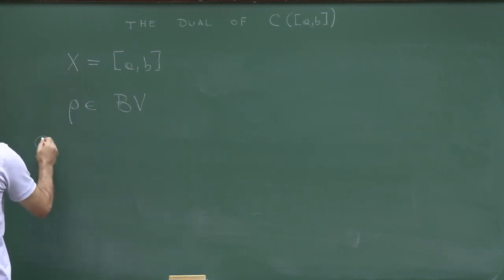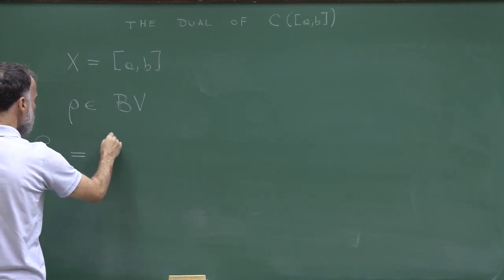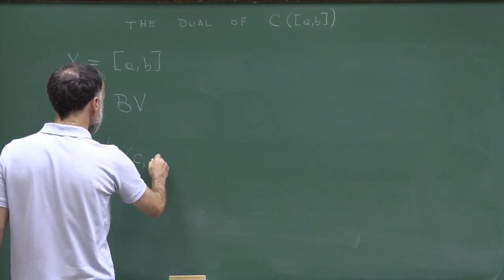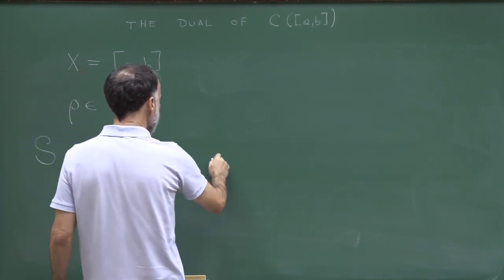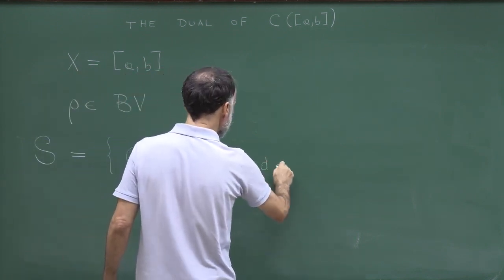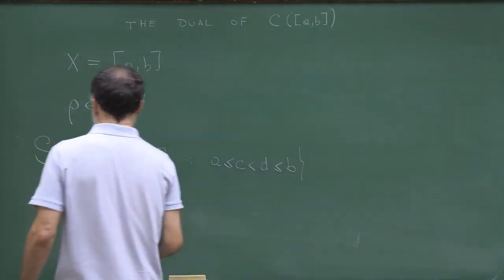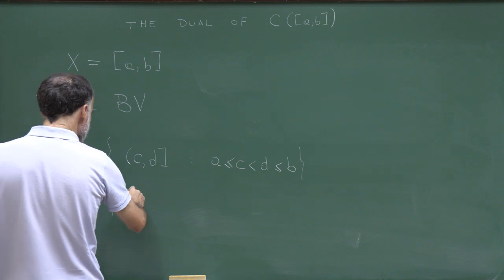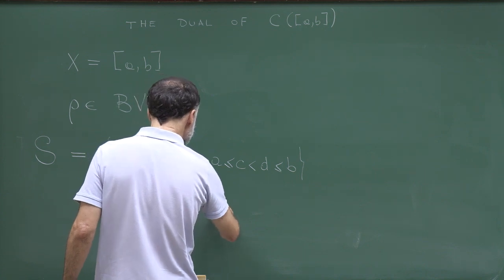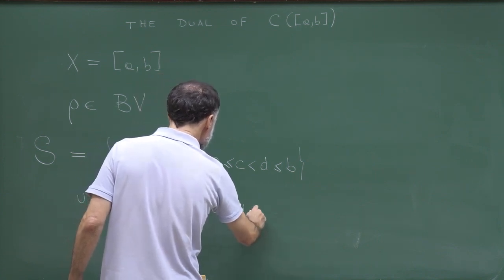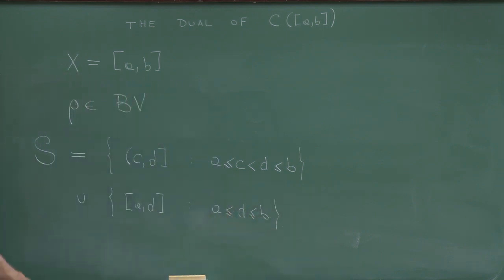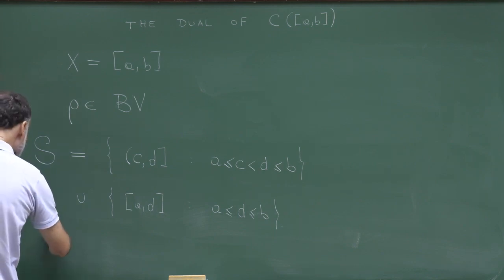And let me define by S a semi-algebra. So this is the definition of this semi-algebra. I'll take all intervals of the form CD, where C is less or equal than A, this is smaller than D and less or equal than B, and I'm taking that with the union of the sets AD, where now A is smaller than D, smaller than B. So I leave it to you to check that S is indeed a semi-algebra.